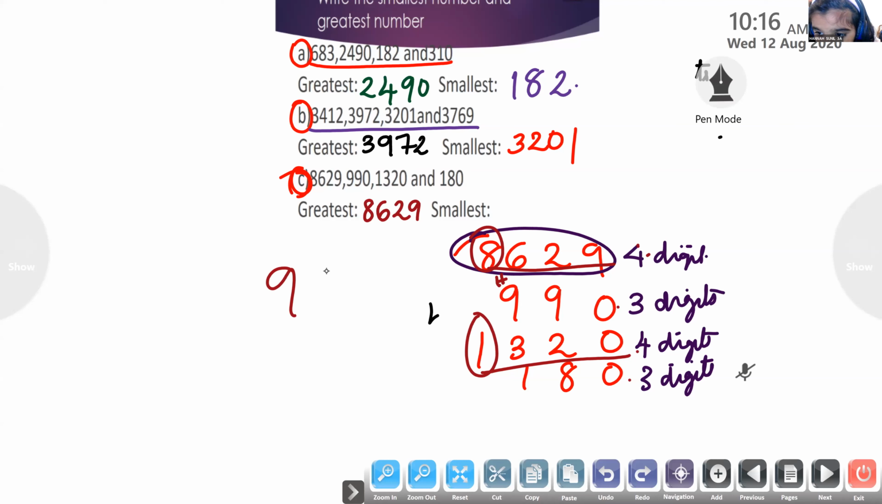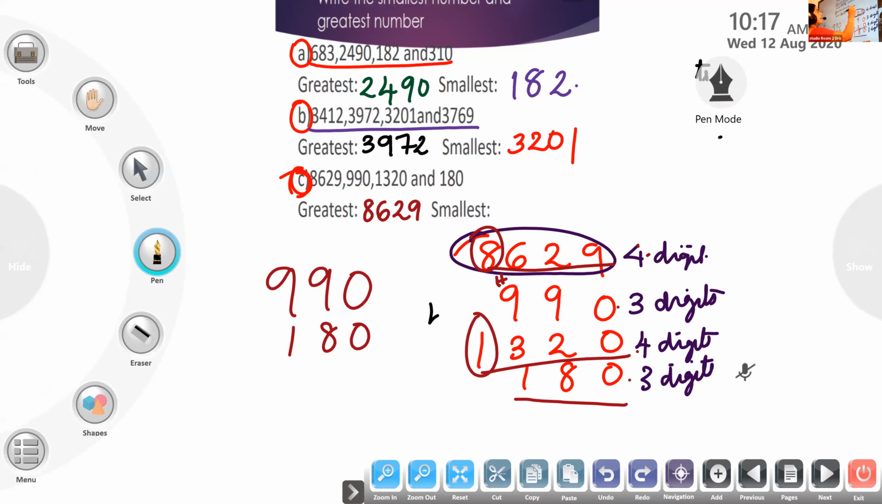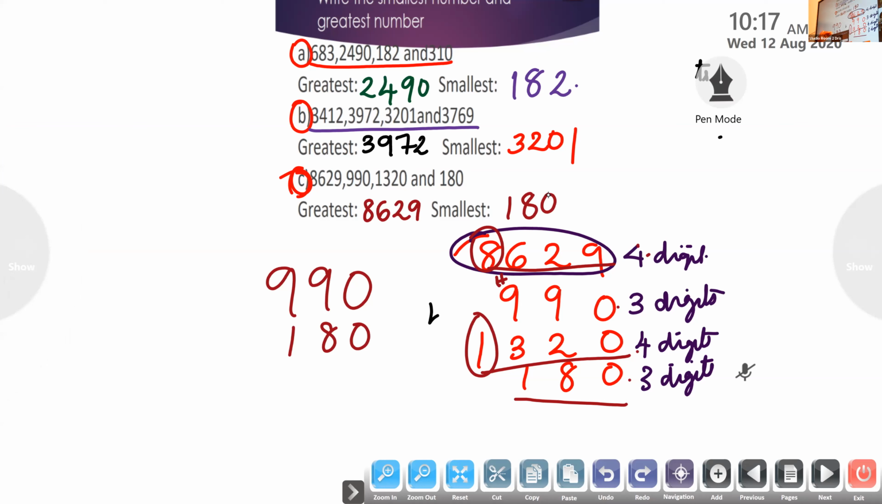Now, which numbers have the smaller number of digits? 990 and 180. In this, we have to find the smaller one because we are going to find the smallest number. Which will be the smallest number? 180. Yes, 180. So first we have to check the number of digits. Two numbers have 4 digits, two numbers have 3 digits. That's why we have done it like this. The 4-digit numbers will be the greater ones and the 3-digit numbers will be the smaller ones. That's why we compared like this.